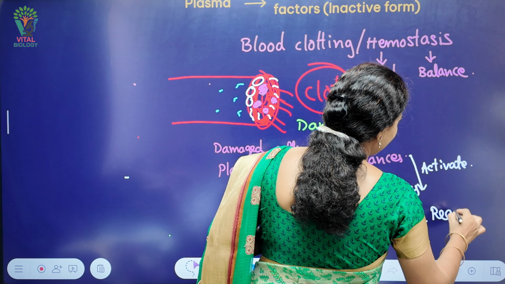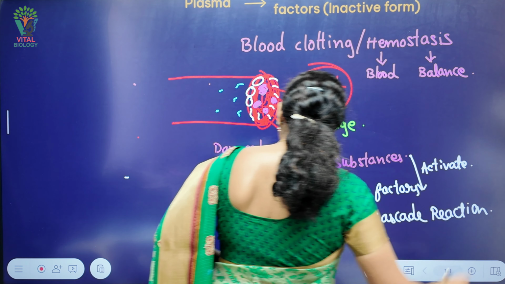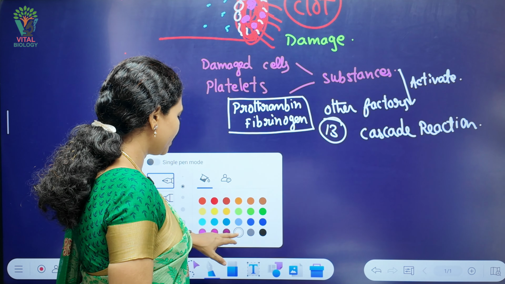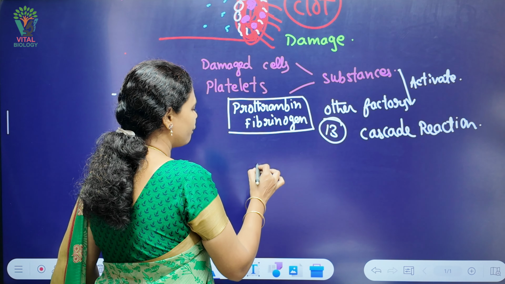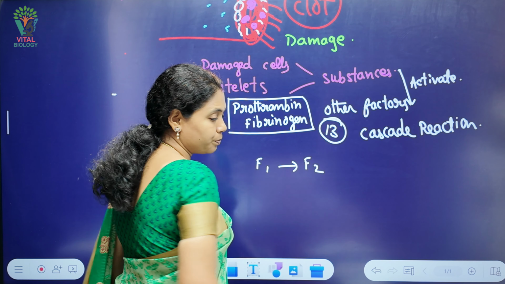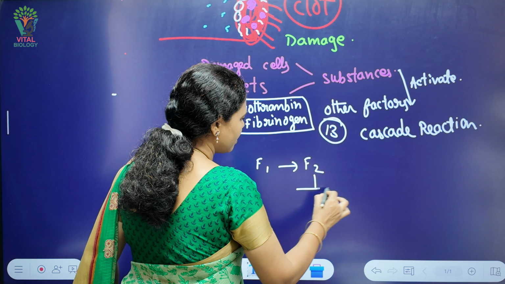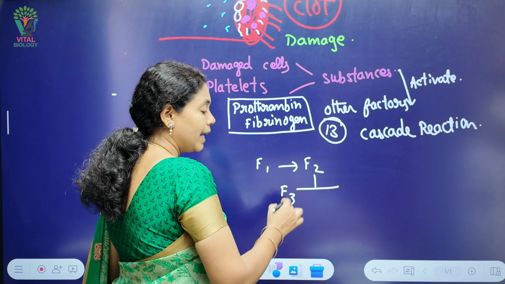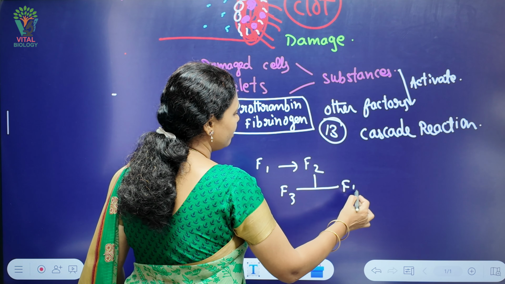What is meant by cascade reactions is that it is a chain-like process. Suppose factor 1 activates factor 2, now this factor 2 plays an important role in activation of factor 3, and this factor 3 will activate factor 4.